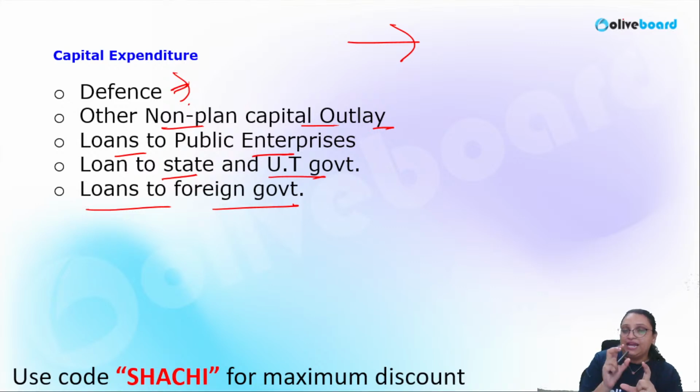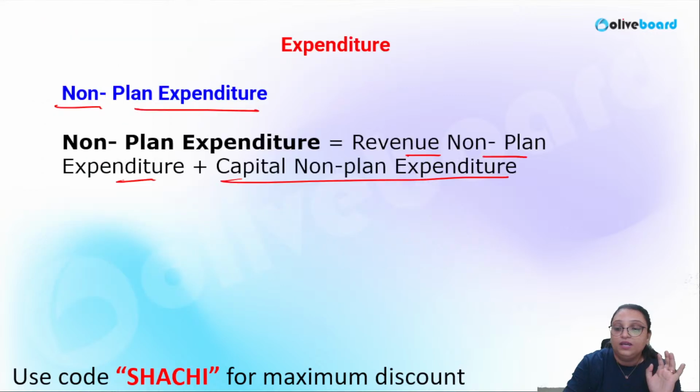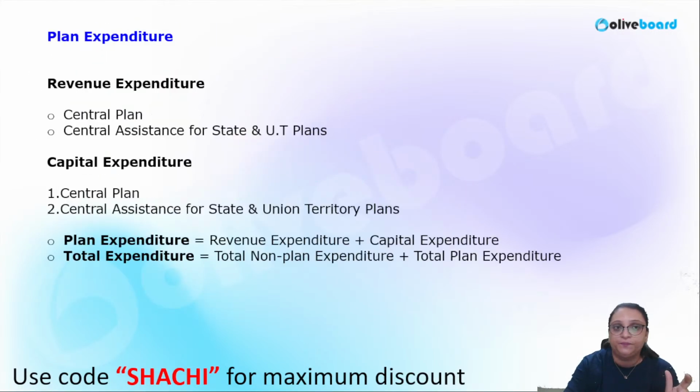So capital expenditure means there is some creation of asset due to this kind of expenditure. Revenue expenditure is that kind of expenditure where there is no asset creation. Basically, revenue non-plan expenditure and capital non-plan expenditure become the total non-plan expenditure.